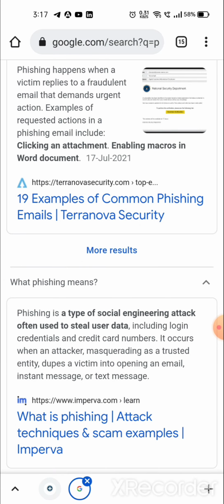Let's go towards phishing. What is phishing? If there is any activity to steal our data or to get our credentials, such as credit card numbers or any of our personal data, the type of attacks we call phishing attacks. We can see this kind of stuff in mails as well as SMSs.